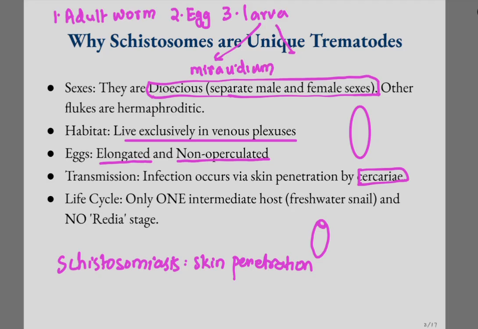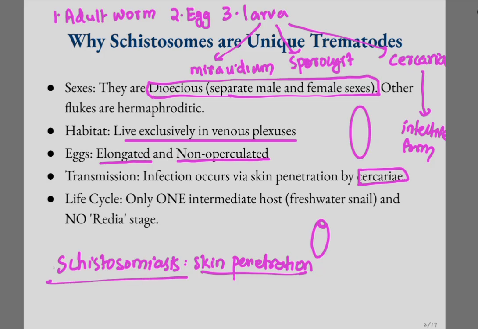Then from miracidium, sporocyst develops, and from sporocyst the cercarial larvae develops. The schistosoma has these three larvae, and the cercarial larva is the infective form for humans, and they penetrate the skin. By skin penetration they cause schistosomiasis, and schistosomiasis has different types. I will come to that. And they have only one intermediate host, which is freshwater snails. So these are the features that make the schistosomes unique trematodes.